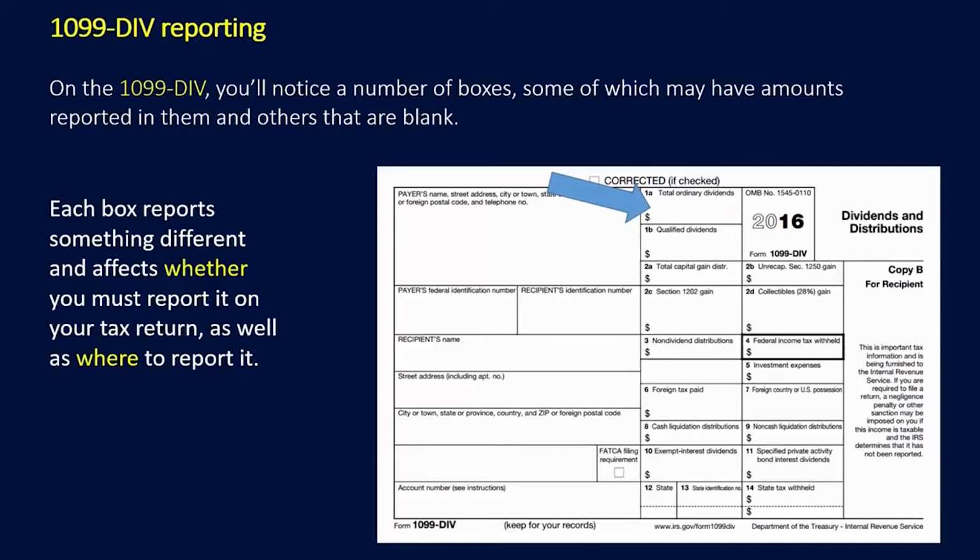Total ordinary dividends, again, appear in box 1A. Keep in mind, this is a generic 1099 DIV. Some corporations' 1099s look a bit different than this. Qualified dividends, again, appear in box 1B on the 1099 DIV. And total capital gain distributions often appear in box 2A.